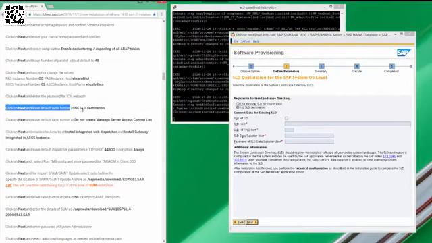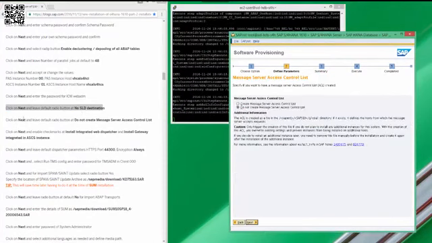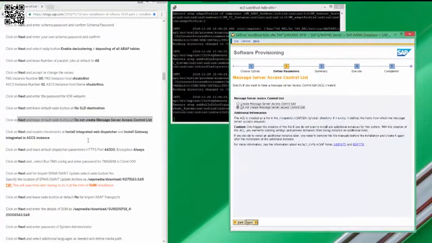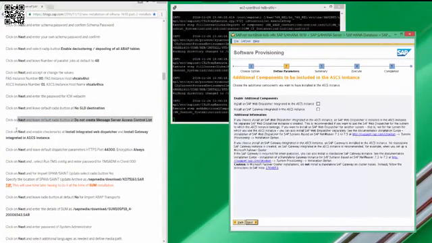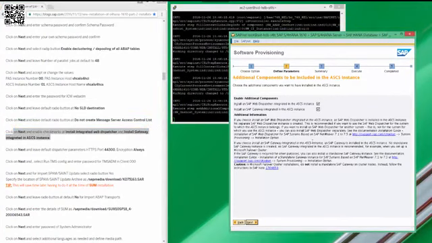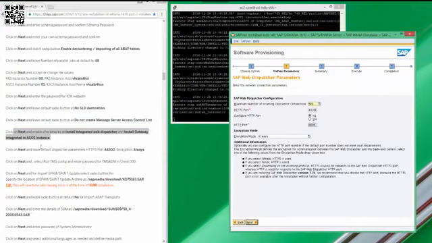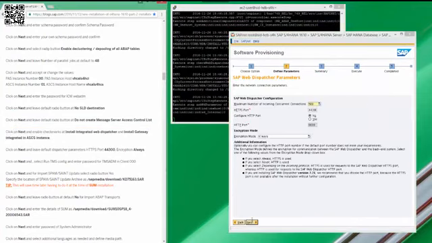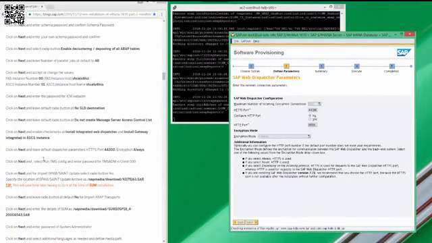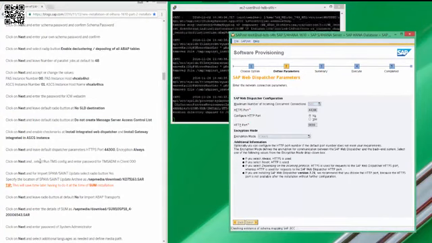Choose no SLD destination. Enter the message server access control list. We will include additional components like web dispatcher and gateway integrated ASCS. In case of SWPM 18.5, only the first option is available. We'll leave the web dispatcher parameters default, but if you want to change them, you can change them here.